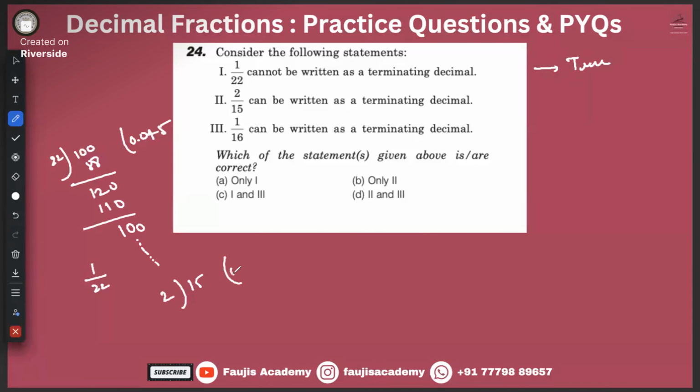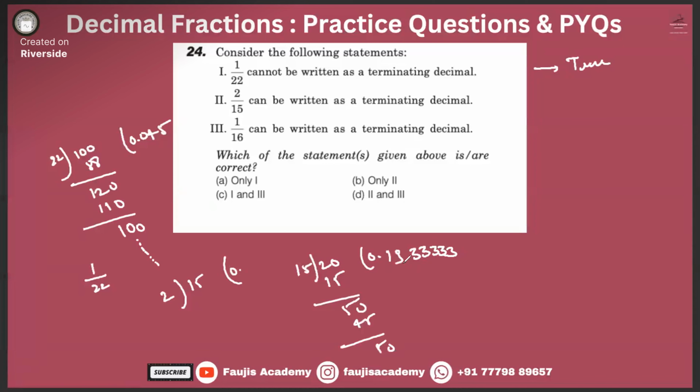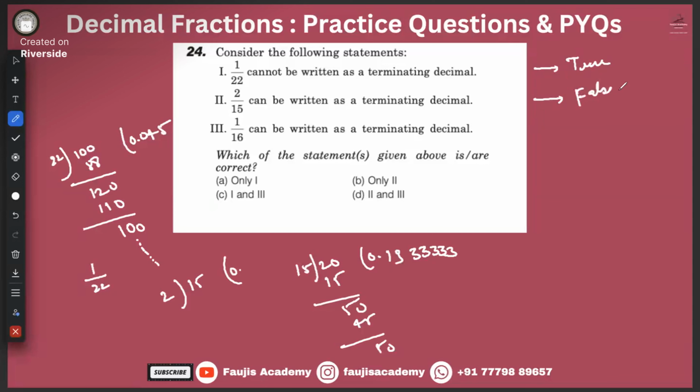Now 2 by 15. It goes 15, 5, 0, 5, 0, 5, 0. Okay. 2 by 15 can be written as a terminating decimal. Is it true or false? Second statement is false because the same problem is over here also. 15, 5, 3 times 45, and then it just keeps on repeating. So 2 by 15 cannot be written in the form of a terminating decimal.